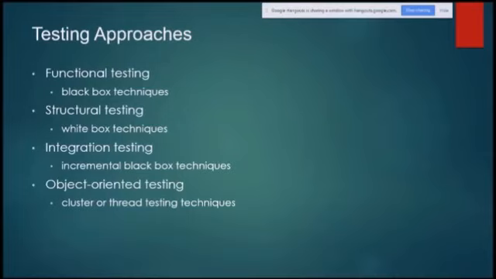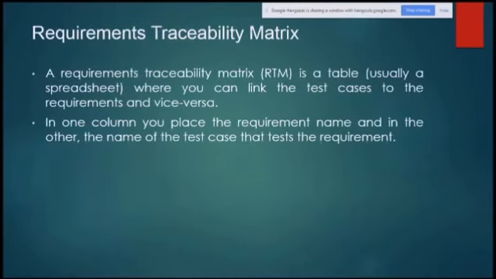Functional testing: we have different types of functional testing, like black box techniques. Then we have structural testing, with white box techniques. Integration testing has incremental black box techniques. For object oriented testing, we have cluster or thread testing techniques. Testing is different altogether; it happens after the development and does not come under the profile of a business analyst. These are just different testing techniques. I wanted to write them down here to make it clear what different techniques we have. Going into the details is beyond the scope of this training.